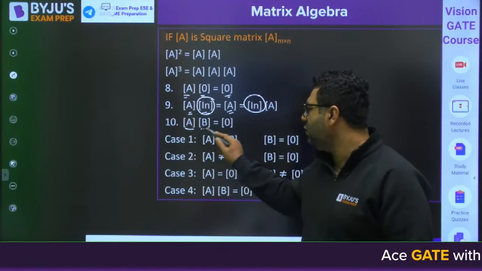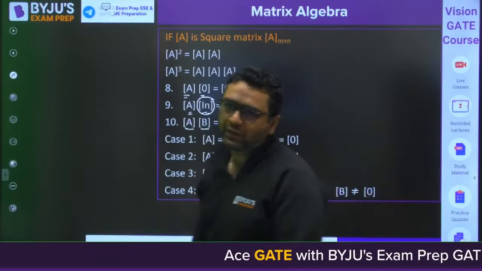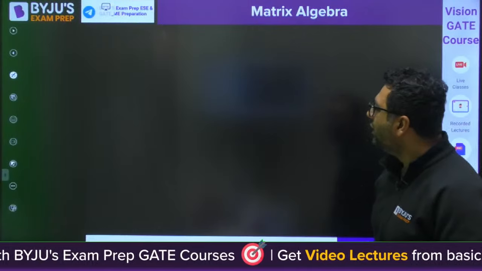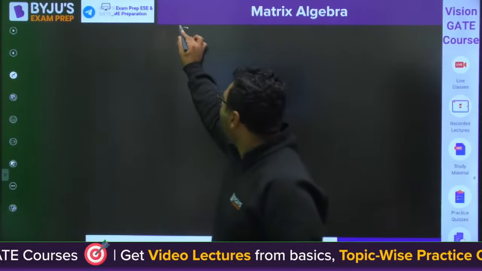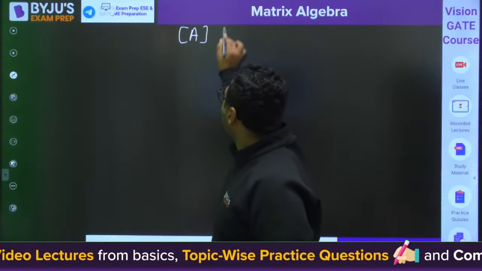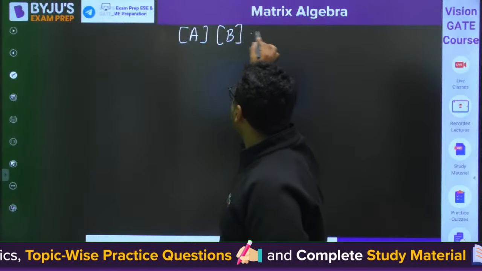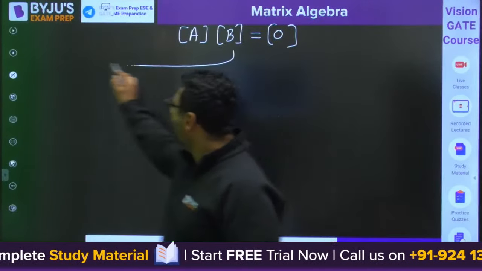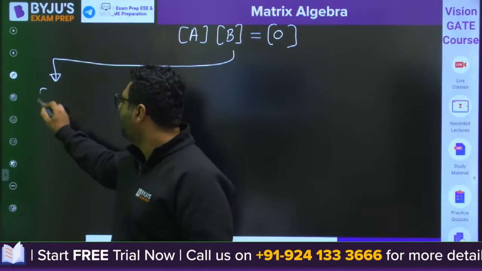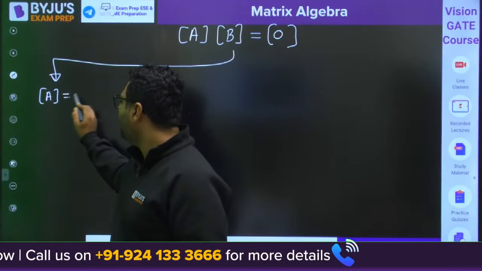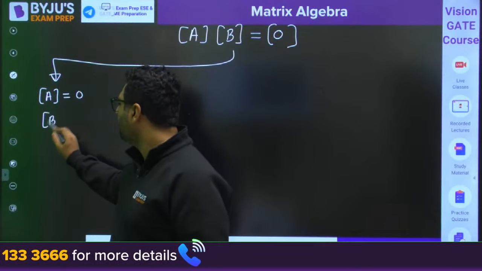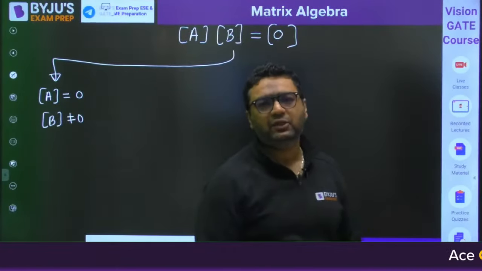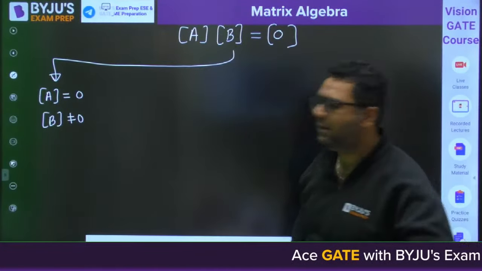Then A into B. This is a very important thing I am going to discuss now. If the product of two matrices, A into B, is a null matrix, then we can have multiple conditions. We can have matrix A to be 0 and B to be non-zero, because if A is a null matrix and you multiply it with B, you will get the null matrix.